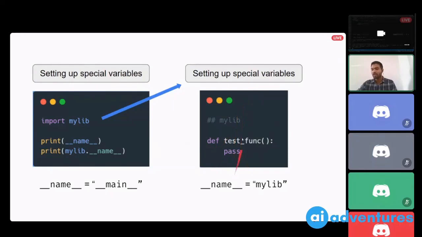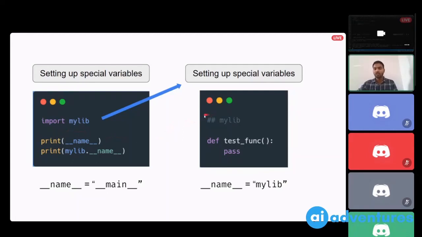And once the complete file is executed top to bottom, the control will return back here, and then your next line will be executed, and then the next line. So in Python, whenever you are importing another file, the interpreter basically goes to that file and reads it from end to end. It's not doing anything special.